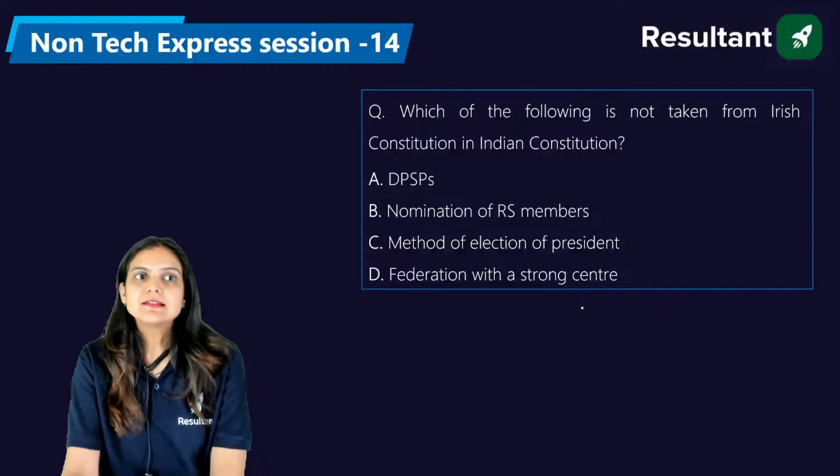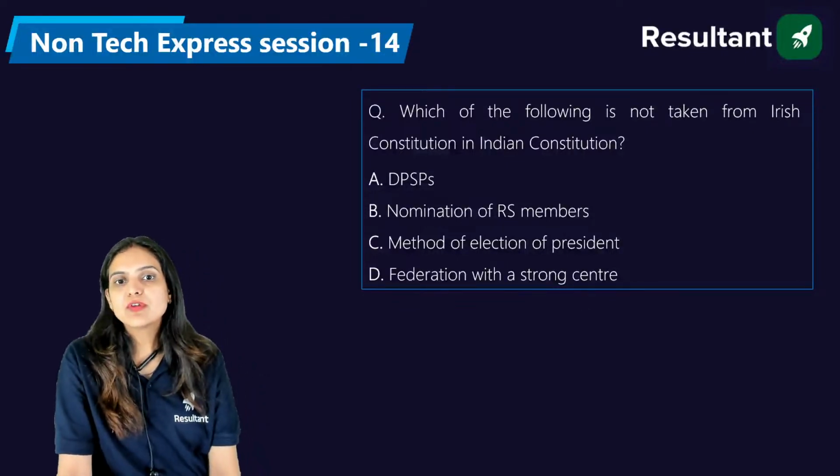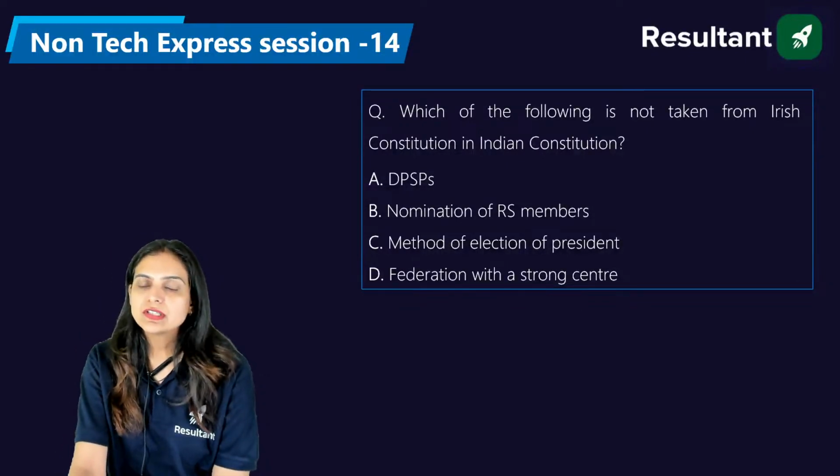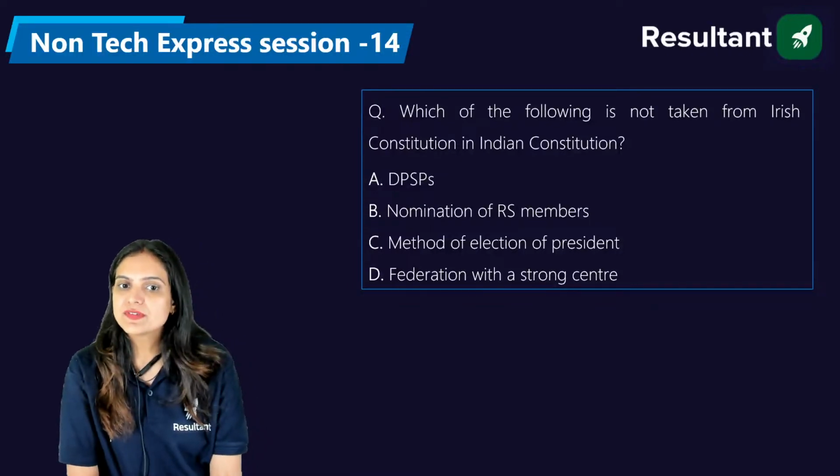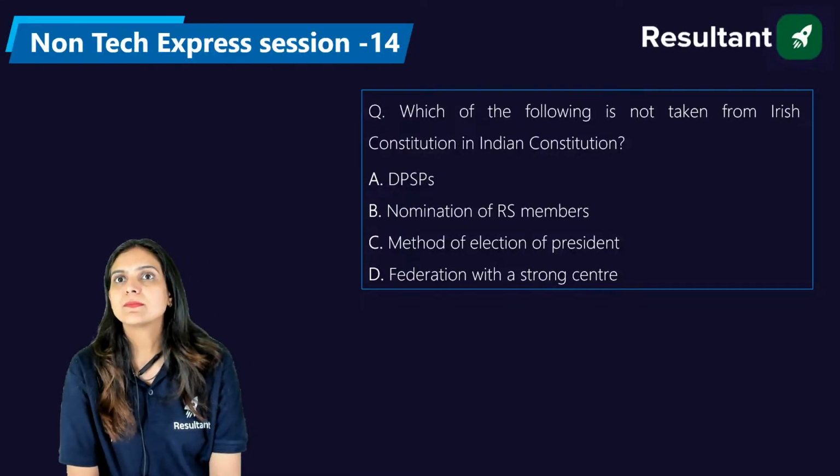Now, please answer that which of the following is not taken from the Irish Constitution in the Indian Constitution: the DPSPs, nomination of Rajya Sabha member, method of election of the president, and the federation with a strong center.